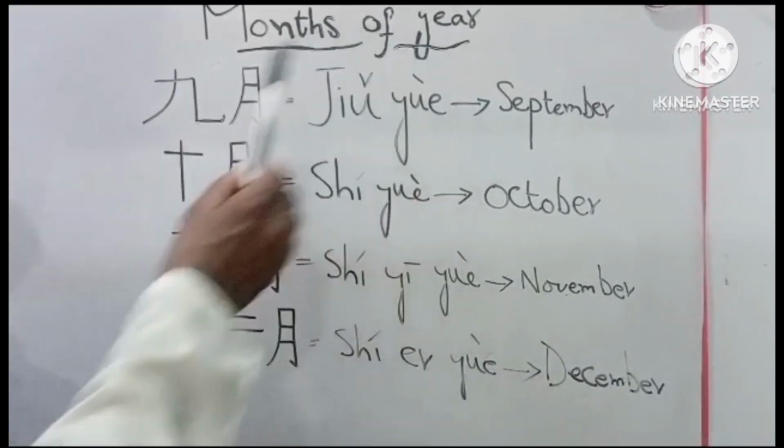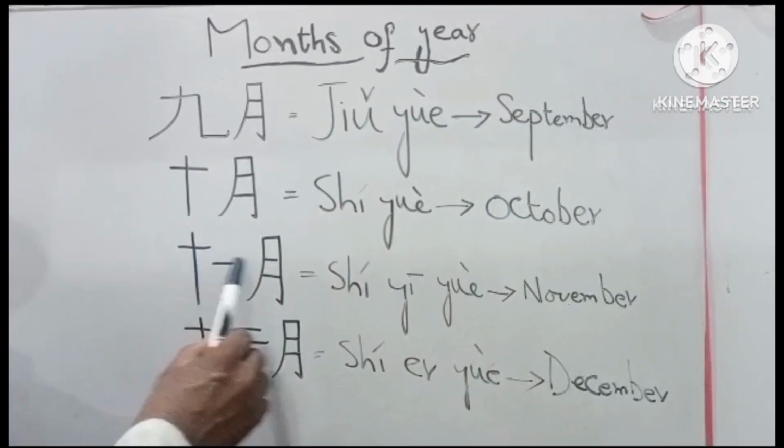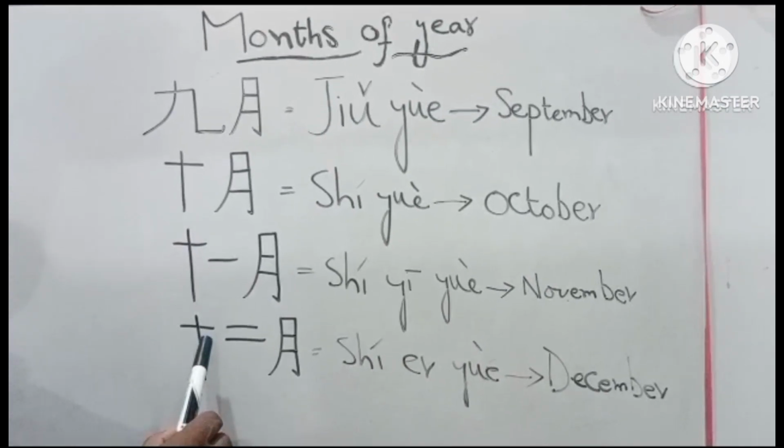Jiao-Yue, September. Shir-Yue, October. Shir-E-Yue, November.